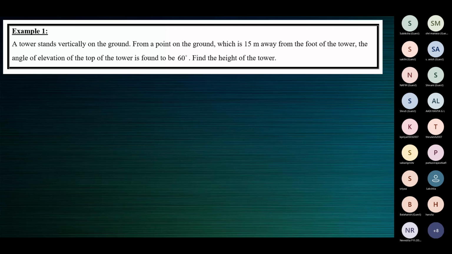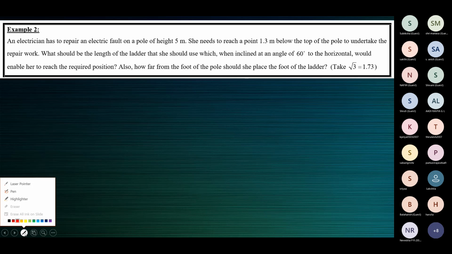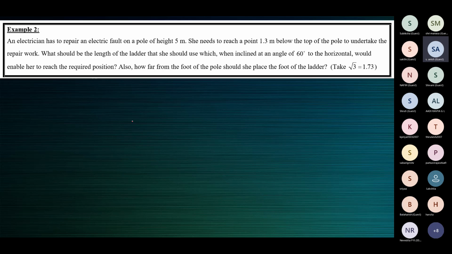All right. Let's just recall all the examples we have understood from NCERT. Am I audible, children? Is my voice clear? Yes, ma'am. All right.